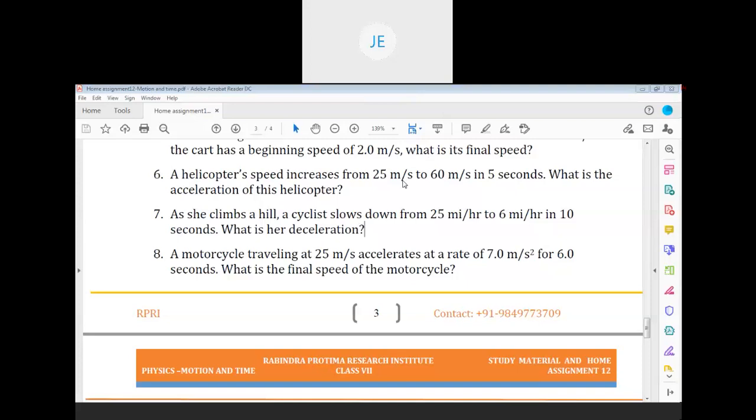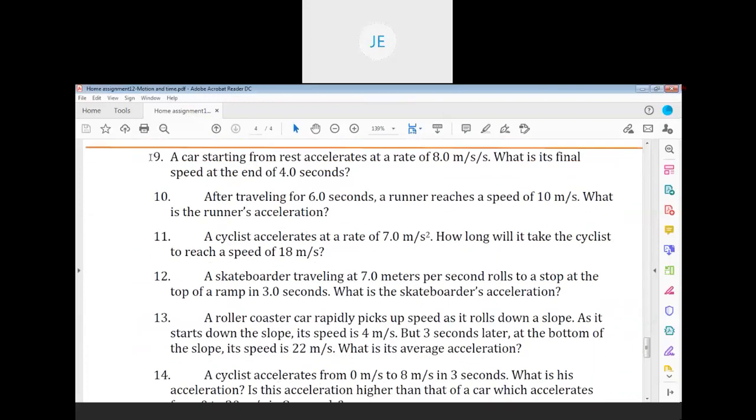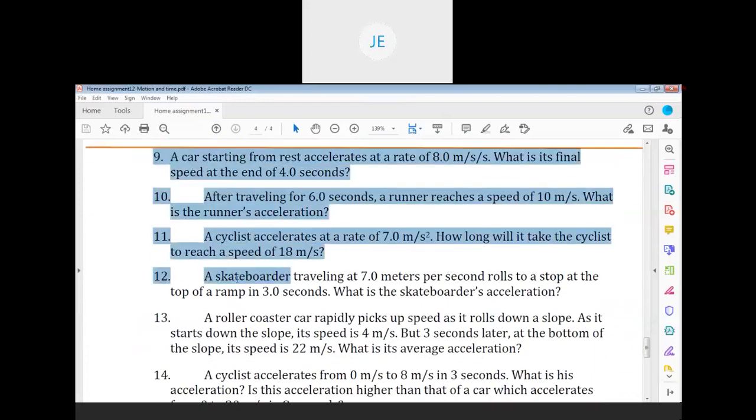Yes or no? Yes, sir. Good. Okay then, 9 to 12. Any doubts, beta? 9 to 12, doubts please. Sir, 9, 10, 11. Oh my God. All the questions are doubts only.